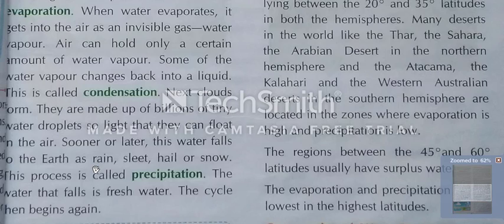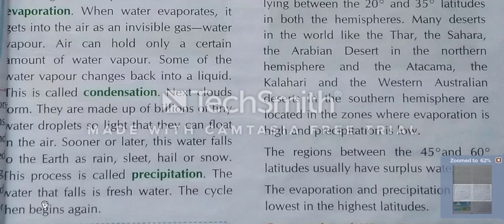And the last is snow. Snow means snow falling, ice in the form of ice also. This process is called precipitation. We have seen evaporation, condensation, and now you can see precipitation. Clear? When the water falls in the form of rain, sleet, hail, and snow, this process is called precipitation.